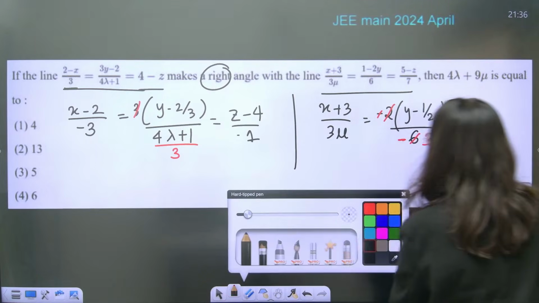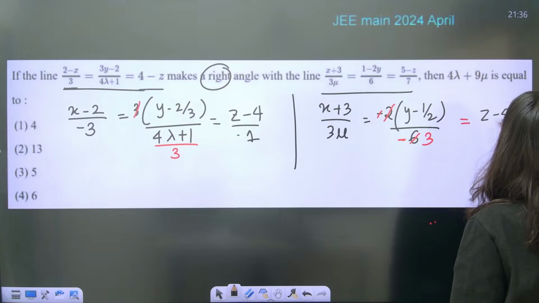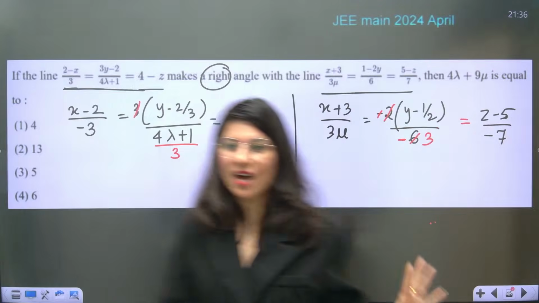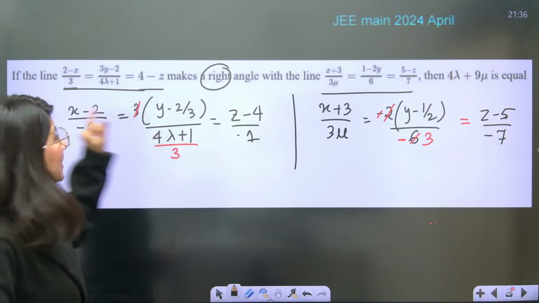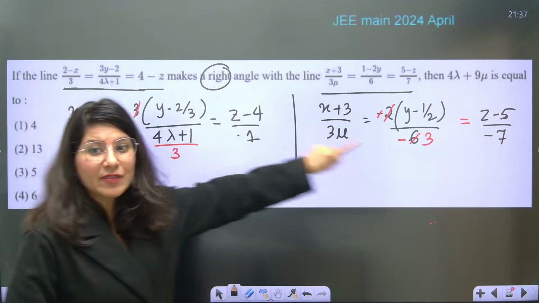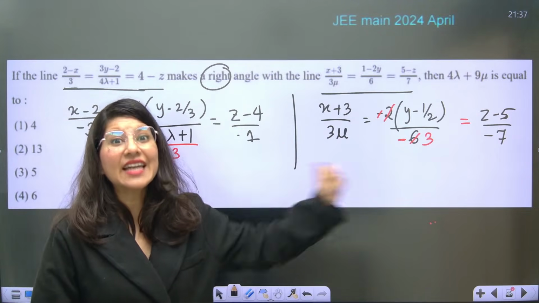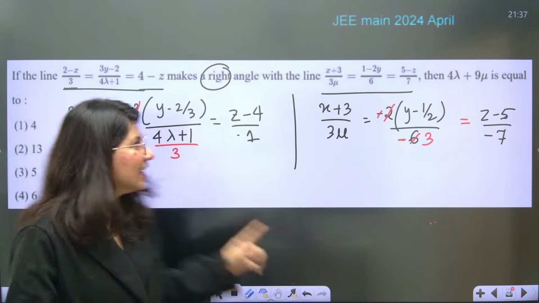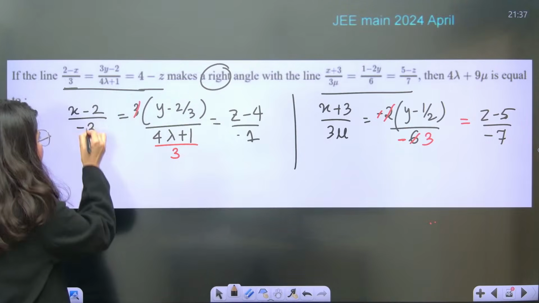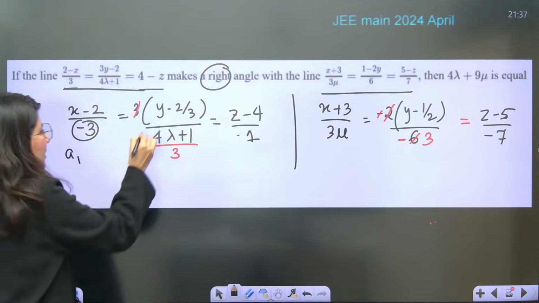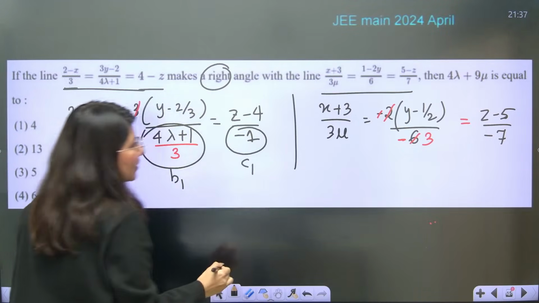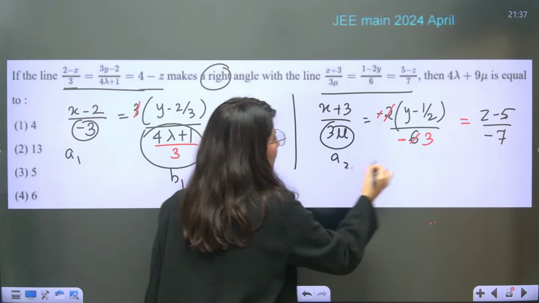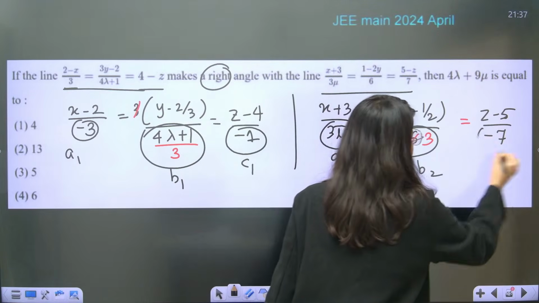Again, now this will become z minus 5 upon minus 7. Okay. Now these two lines are looking exactly very good form. What are you looking for? They say that angle between two lines is 90 degree. What do you mean 90 degree? See, this is your A1. This complete thing is B1. This minus 1, so this is C1. This is your A2, B2, C2.